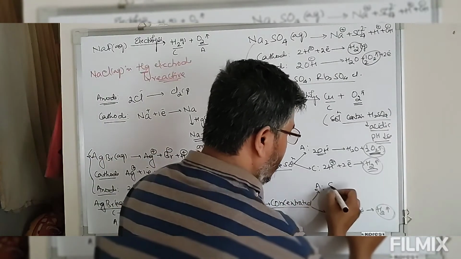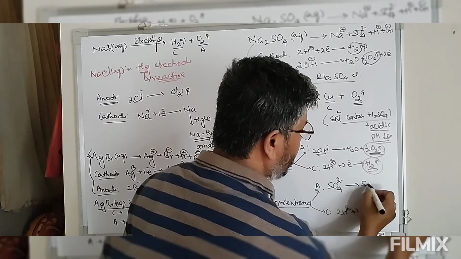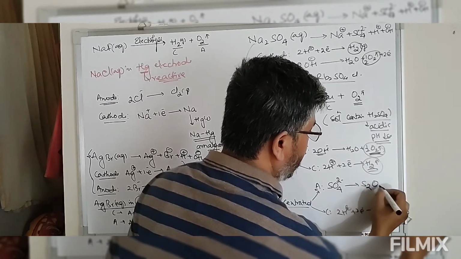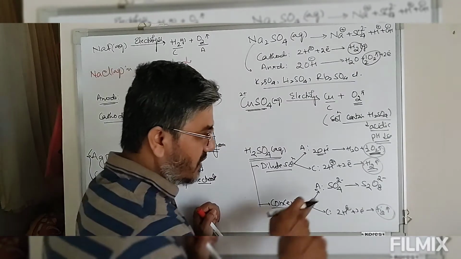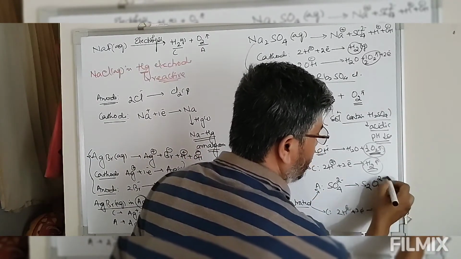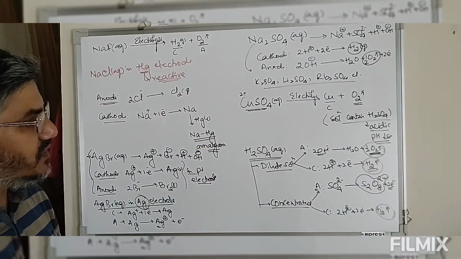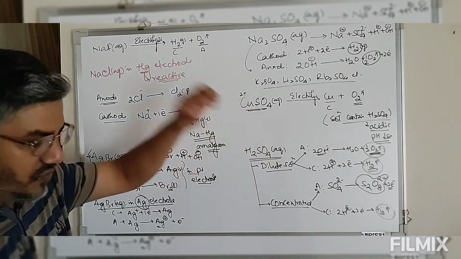So here the sulfate ion will oxidize to give you peroxodisulfate ion. Since the sulfate ion is being oxidized, this gives you 2 electrons. So this is the difference between dilute solution and concentrated solution.